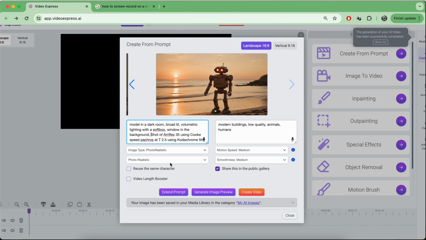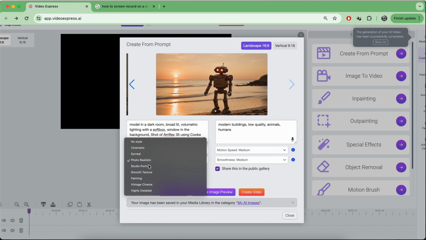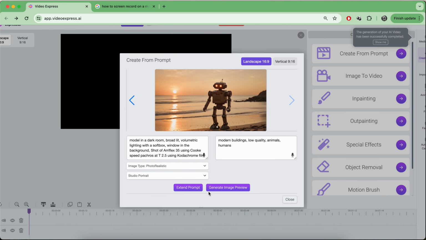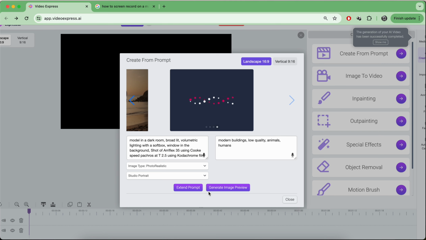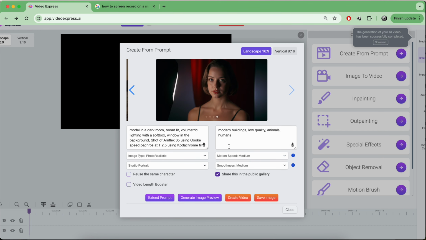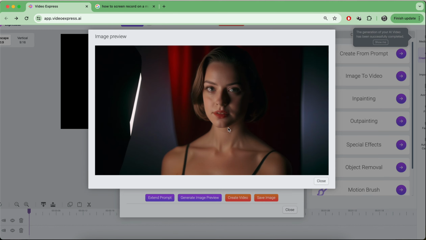So we're still in photorealistic, and this one I actually changed to studio portrait. I don't know why, but sometimes that gives me interesting results when I'm doing these kinds of model type shots. So let's create ourselves a model and see what comes up. Oh, and you'll notice that I kept this prompt back here. By the way, it did not fully understand the command when it came to the broad lighting. Here's a little softbox on the side. And is that supposed to be a window?